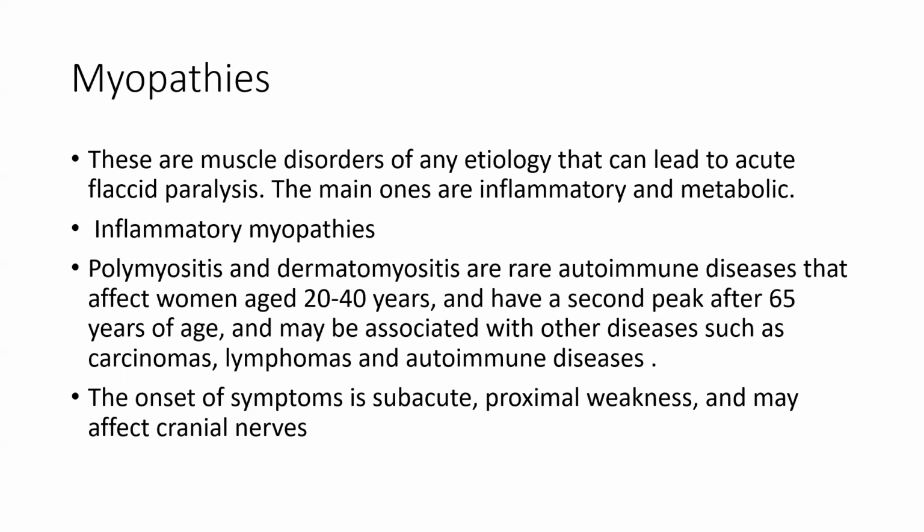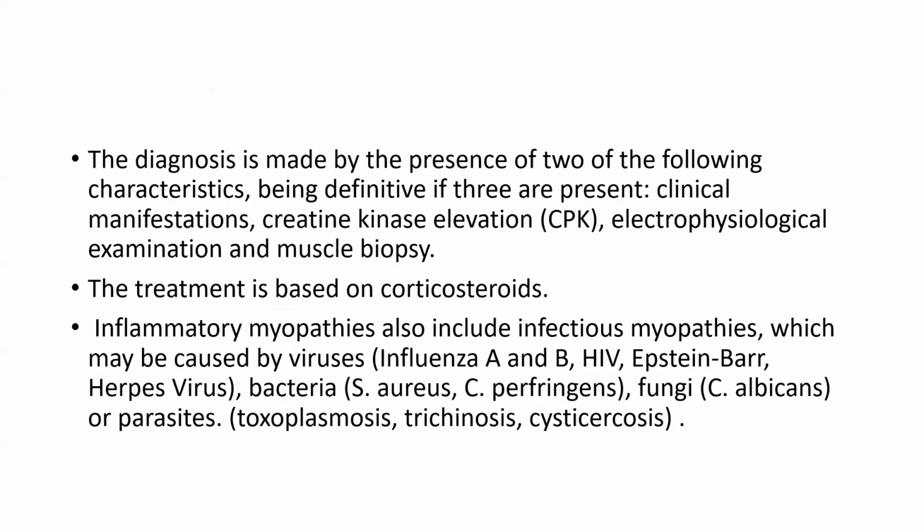The onset of symptoms is subacute, with proximal weakness, and it does not affect the cranial nerves. The diagnosis is made by the presence of two of the following characteristics, being definitive if three are present: clinical manifestation, creatine kinase elevation, electrophysiological examination, and muscle biopsy. The treatment is based on corticosteroid.